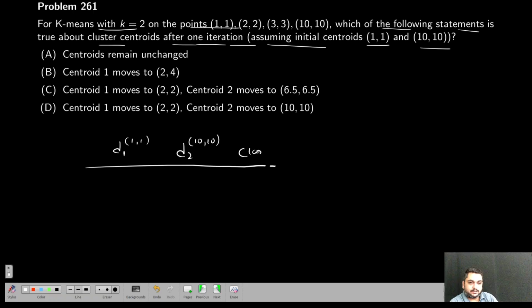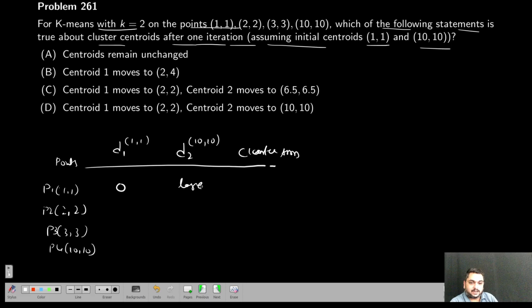Then for cluster assignment, we have 4 points: P1 (1, 1), P2 (2, 2), P3 (3, 3), P4 (10, 10). You find the squared Euclidean distance from each point to the centroids. For P1, this will be 0. Here it is 1, 9, 10, so you need not calculate, it is large. So definitely it belongs to C1, cluster 1.